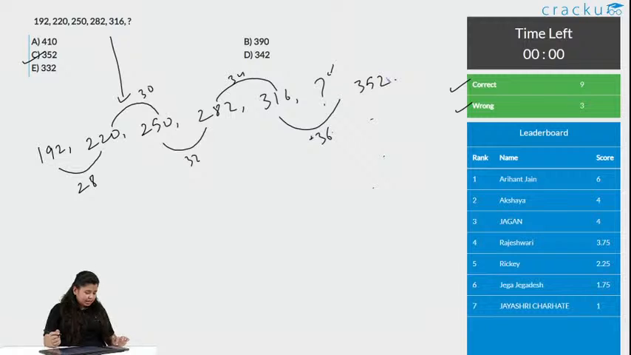Yeah, Tuna, it's 3. Yeah, Vivekanand, it's 3. Yeah, Aryan, this was a very easy question. Chalo, let's go to the next question.